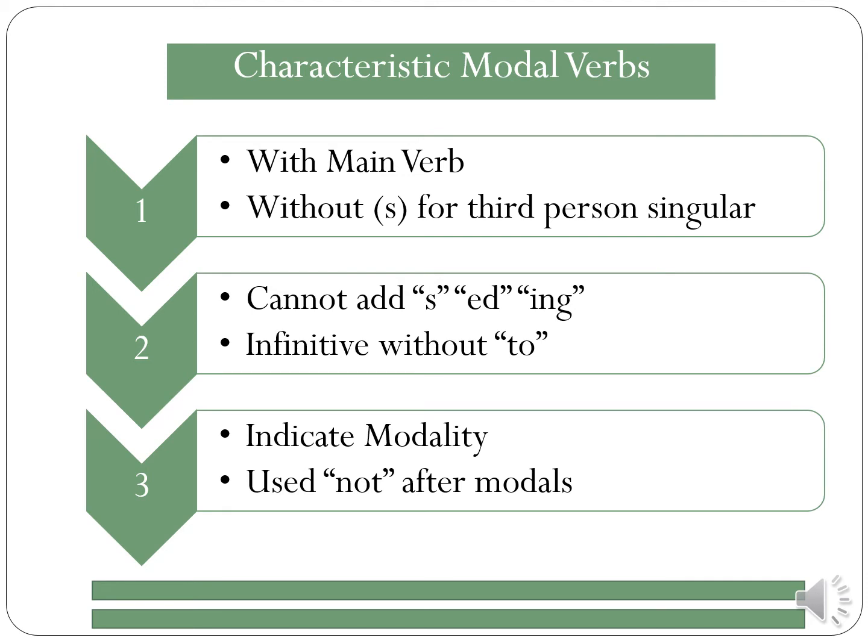The next one is infinitive without to. Modal verbs are always followed by an infinitive without to. Just use the base verb. For example, she could call you. This is a correct sentence. She could to call you. This is an incorrect sentence.